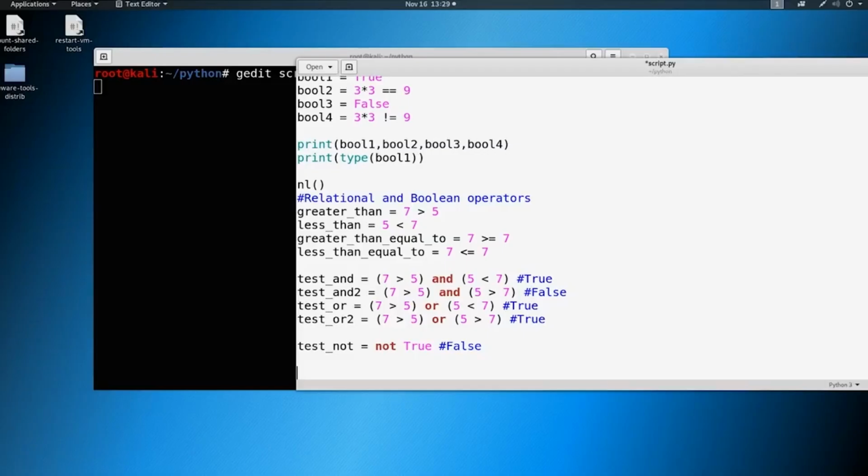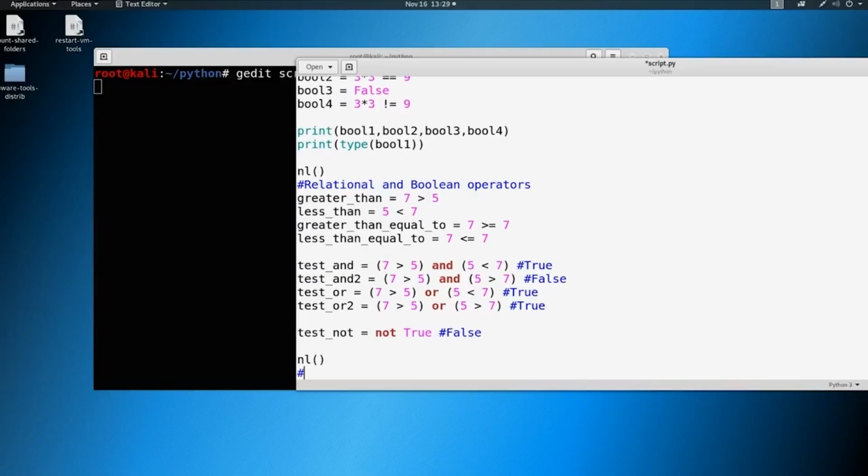We can take these conditional statements and we can run if else, and we could also run if elif else, and build upon these. Now it'll all make sense when we start putting it together in our script here. So let's go ahead and just do that. Let's make a new line. And let's make a comment here that says conditional statements.